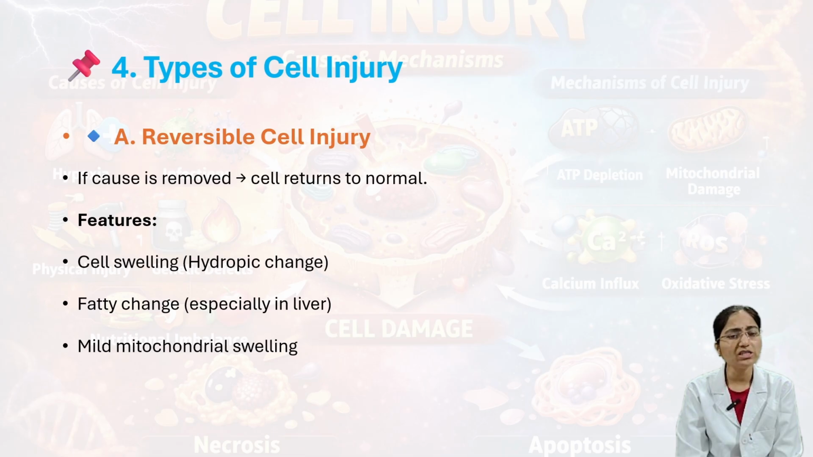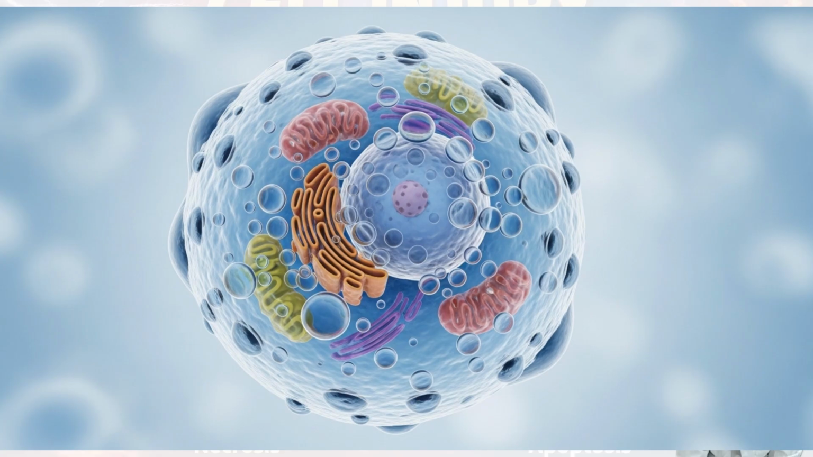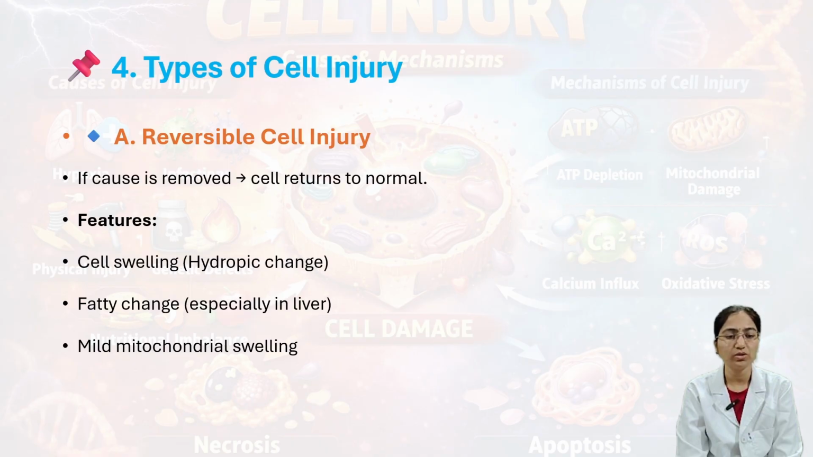Here, if the cause is removed, for example, if hypoxia is there and you supply oxygen, the problem is solved. Like that, if the cause is removed, the cell returns to normal. Features are cell swelling, that is hydropic change, fatty change, especially in the liver, and mild mitochondrial swelling. It returns to normal when you remove the cause. When you solve the problem, it returns to normal, that is reversible cell injury.